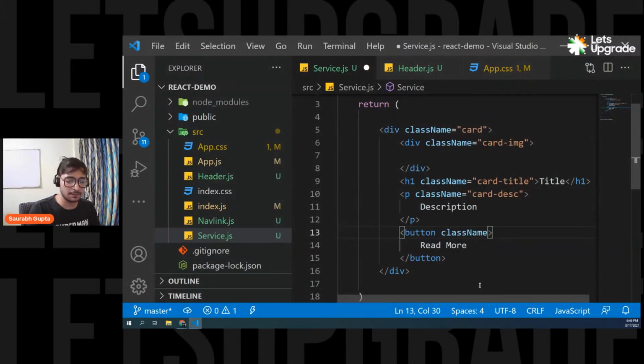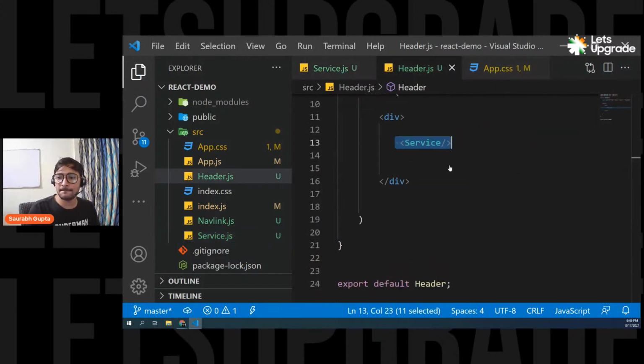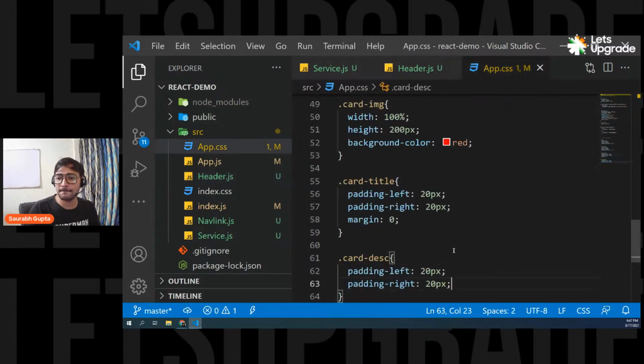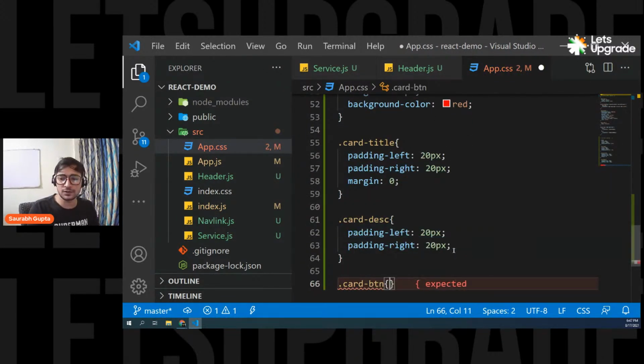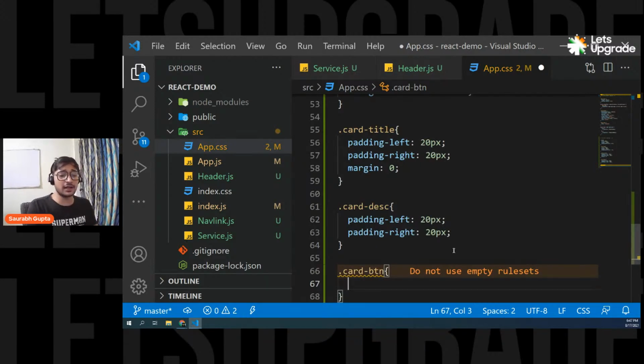So again, class name, card-btn. Yes, you can definitely use Bootstrap. You can definitely use it. But I think a lot of people here don't even know CSS, so it's for everyone. A lot of people are starting, so they don't know Bootstrap. They know basic CSS, so this is for everyone's understanding. Yes, we are styling the entire component, Paramveer. That's what we are doing, right? We are styling the entire card component, and I'll also show you how to style the entire header component. So don't worry about it.